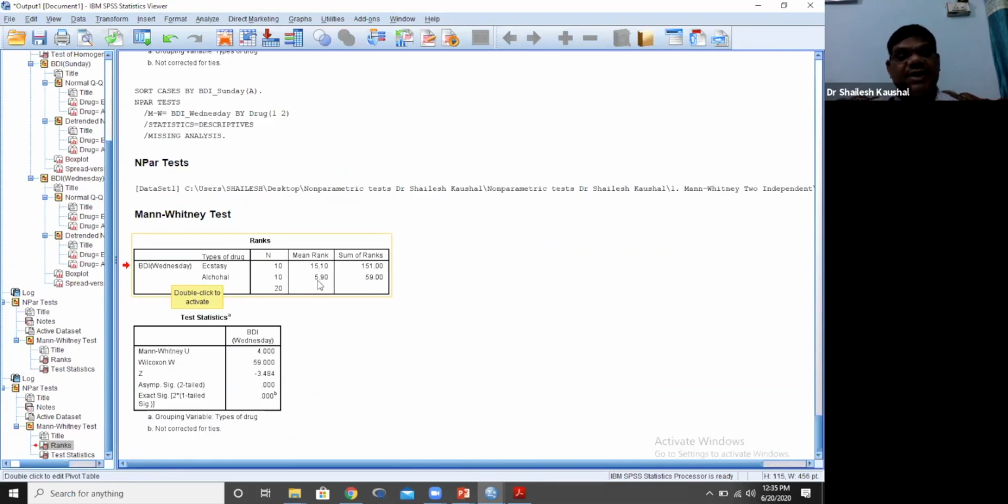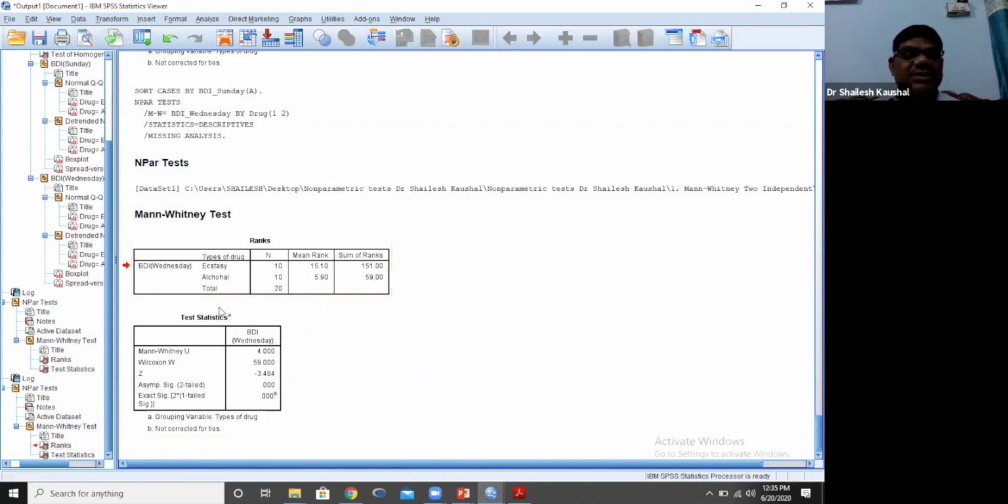Again they are different. Whether this difference is significant or not, who will tell us? The asymptotic significance p value should be less than 0.05, and here we can see the p value is less than 0.05, meaning 0%. It means this difference is significant.